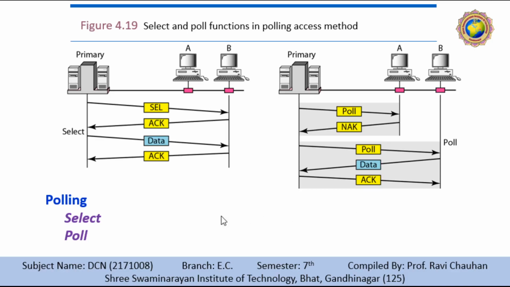So what will happen in the poll function? The poll function is used by the primary device to solicit transmissions from the secondary devices. When the primary is ready to receive data, it must ask, or poll, each device in turn if it has anything to send. If any secondary device is ready to send, then it gives an acknowledgement.